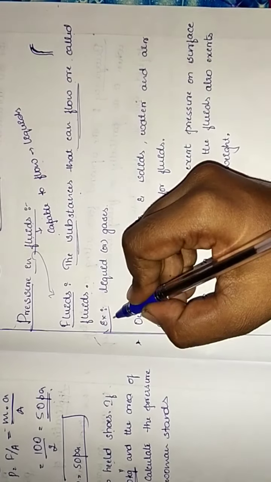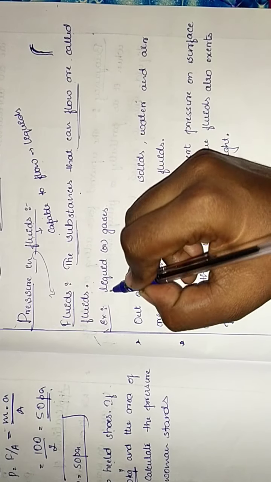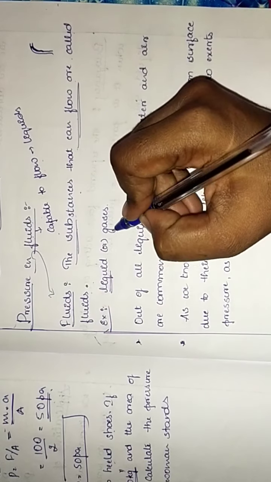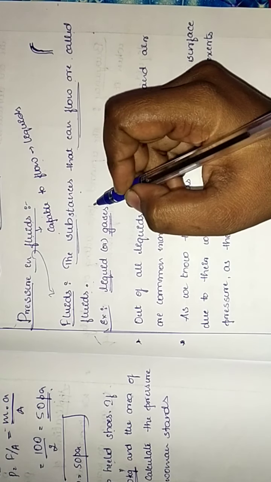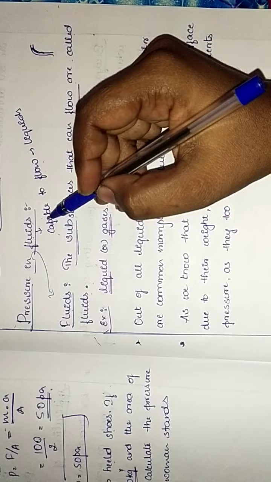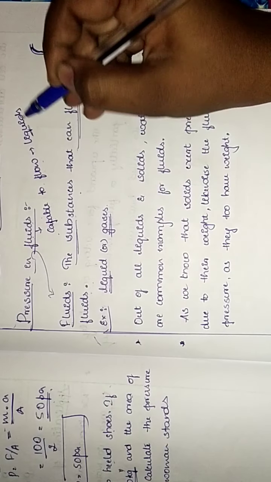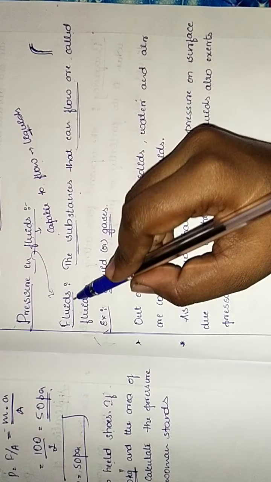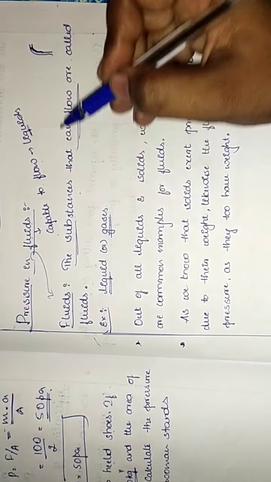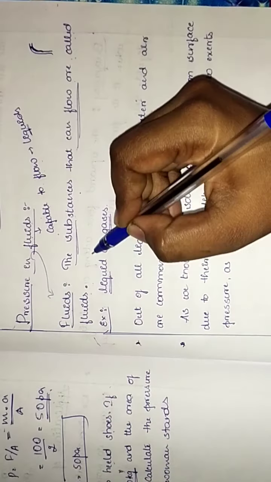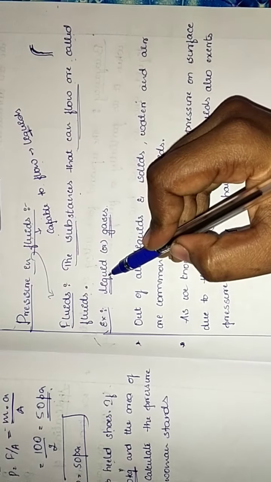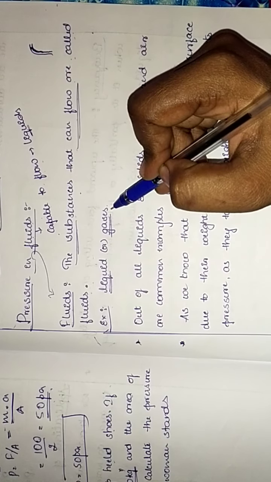It may be liquids or gases too. Earlier, in general, we only knew that it is capable to flow in the form of liquids, whereas fluids are actually the substances that can flow, and the examples are liquids and gases.